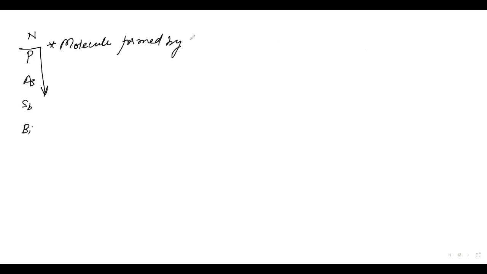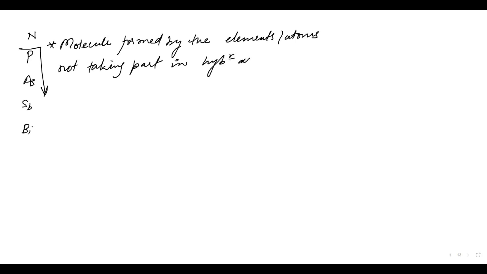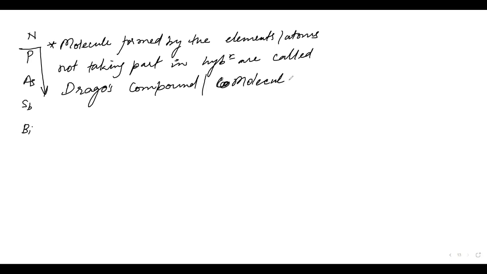The molecules formed by the elements or atoms not taking part in hybridization are called Drago's compounds, or Drago's molecules. And this is also seen here, in H2O.